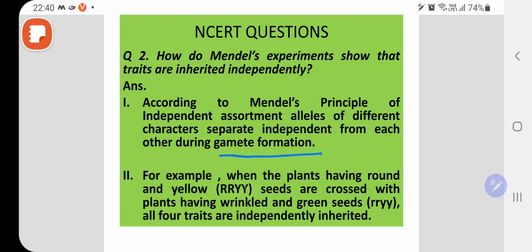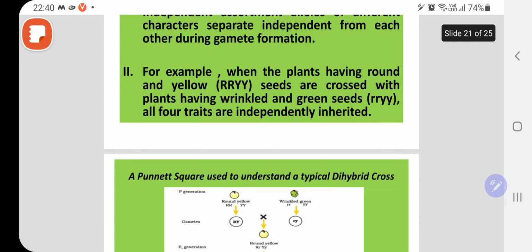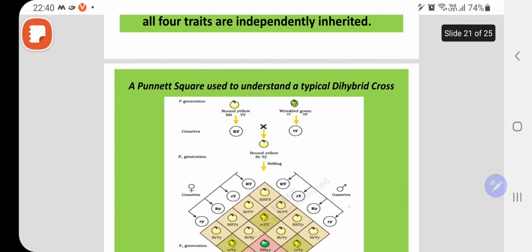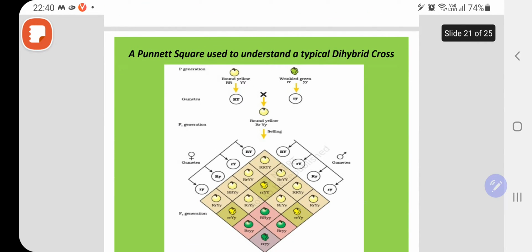जब gametes बनेंगे, जैसे this is the genotype. Okay, जब gametes बनेंगे तो ये जो alleles हैं ये एक दूसरे से segregate कर जाएंगे independently. For example, अब एग्जाम्पल की हेल्प से I will explain. For example, when the plant having round and yellow seed are crossed with plant with wrinkled and green seed, all four traits are independently inherited. So you can see here in this cross also you can make this Punnett square.